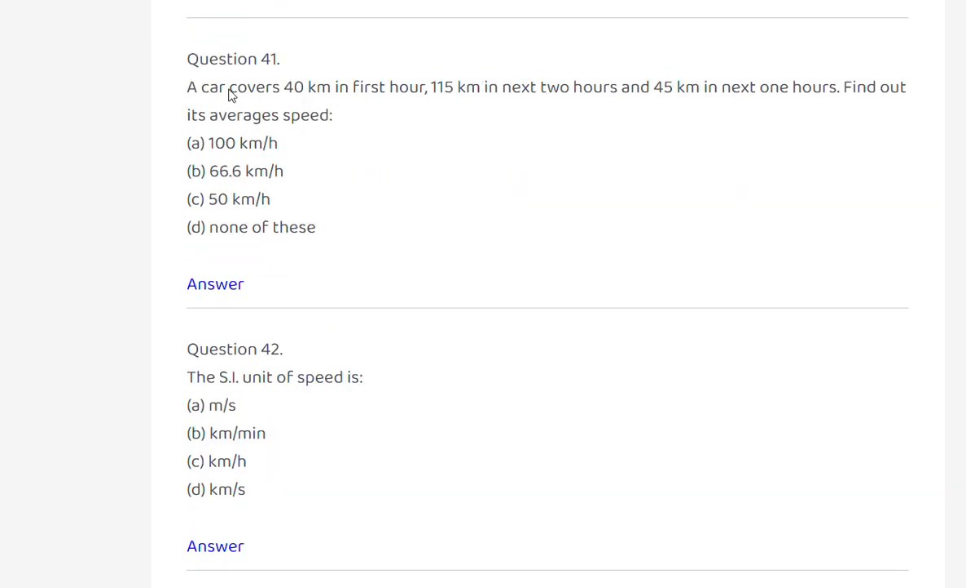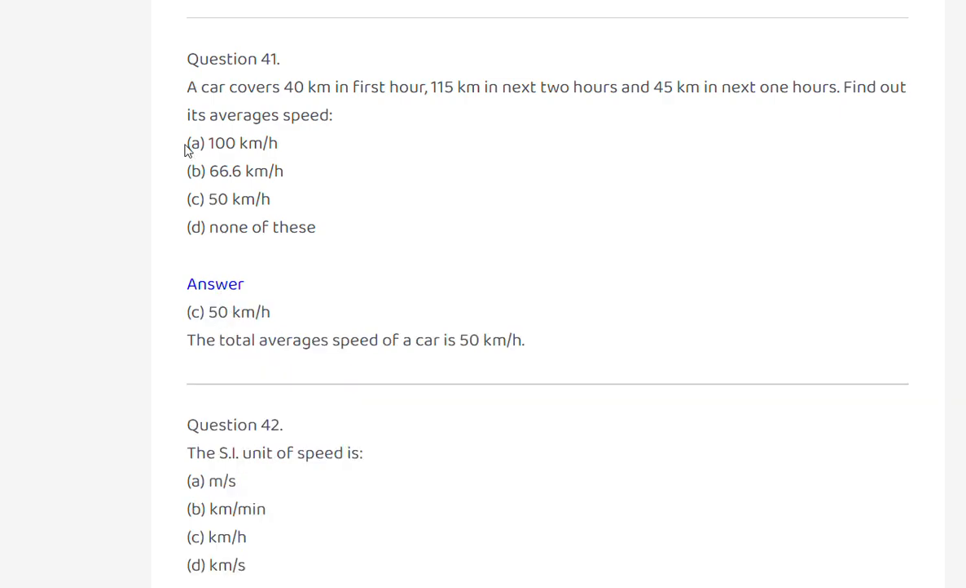Next, a car covers 40 kilometers in the first hour, 115 kilometers in the next 2 hours, and 45 kilometers in the next 1 hour. Find out its average speed. Option A: 100 kilometers. Option B: 66.6 kilometers per hour. Option C: 50 kilometers per hour. Option D: none of these. So 50 kilometers per hour.